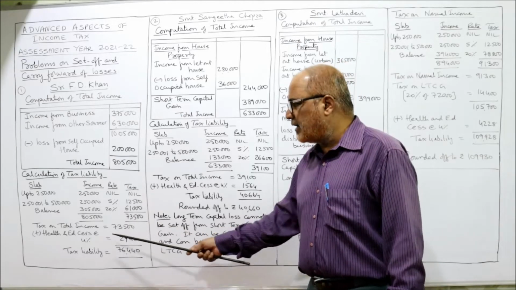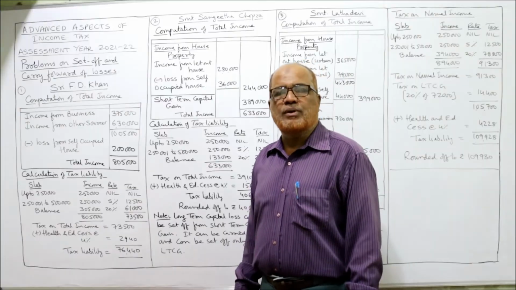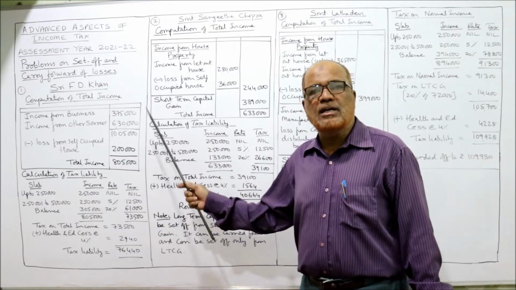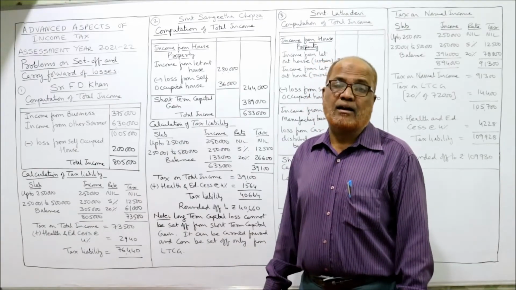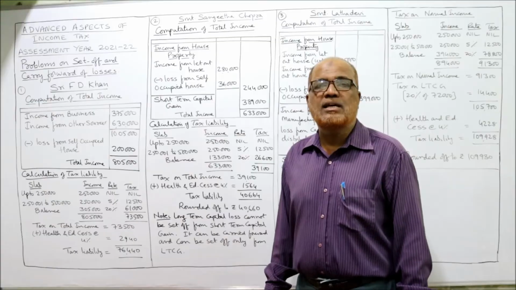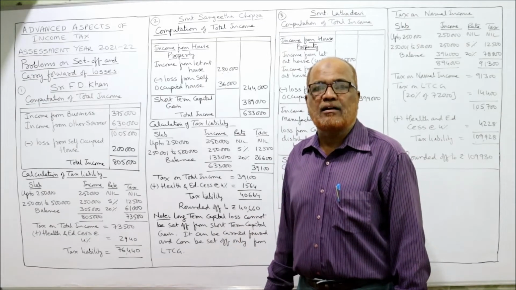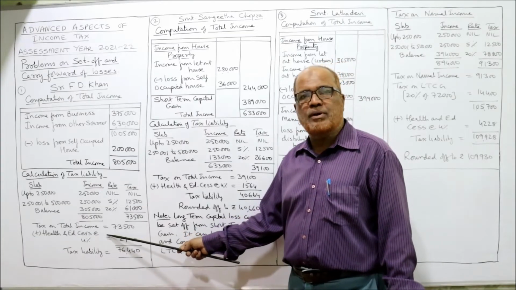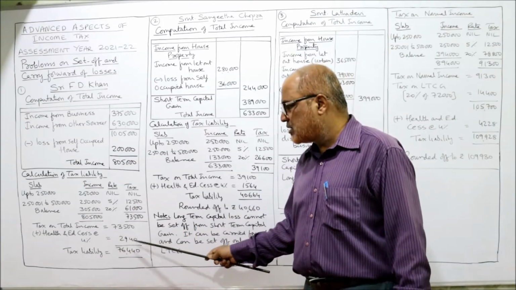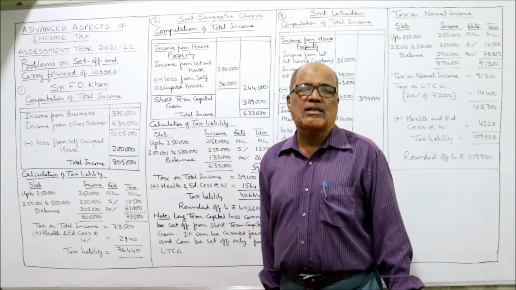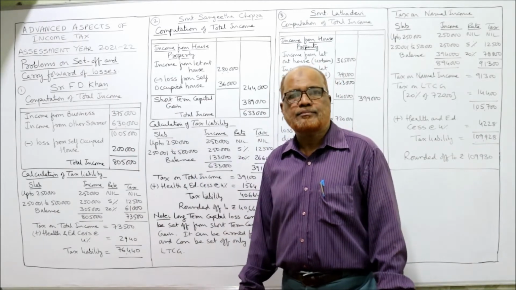To this we add health and education cess 4%. See here, tax rebate is not allowed because the income is over 5 lakh. And surcharge is not applicable because the income is below 50 lakh. So no surcharge, no tax rebate. Directly we add 4% health and education cess. So tax liability is 76,440. That's it. This is the end of the first problem.